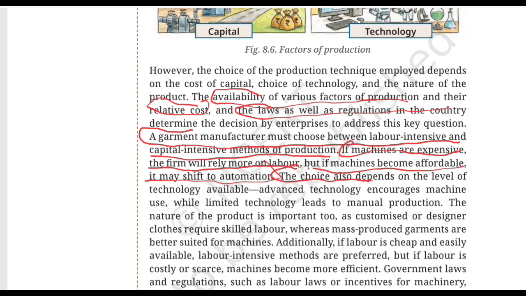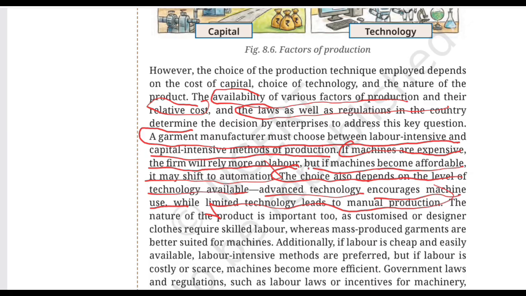The choice also depends on the level of technology available. Advanced technology encourages more machine use, while limited technology leads to manual production. So, yet another choice is between the type of technology and the level of technology, whether it is advanced or whether it is a basic technology. Let's understand this with an example.